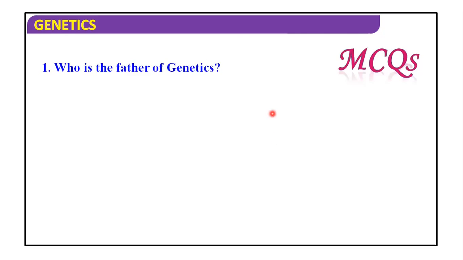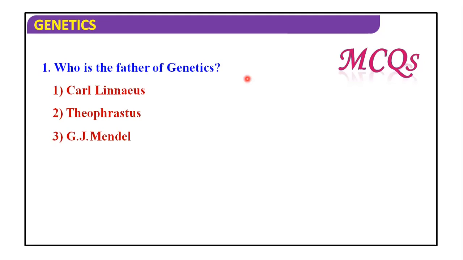Now the MCQs related to this experiment. Who is the father of genetics? Carl Linnaeus, Theophrastus, Gregor John Mendel, or Anton van Leeuwenhoek? All of you know this answer: it is Gregor John Mendel.